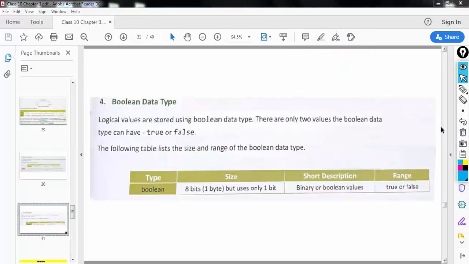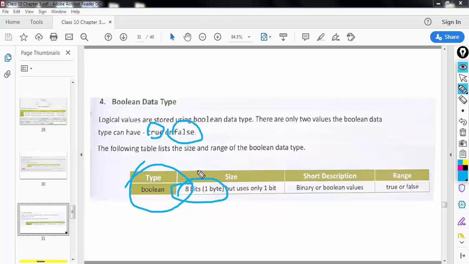Next, the Boolean data type. The Boolean data type allows you to store either true or false. It uses 8 bits. 8 bits are reserved in memory, but only 1 bit is used. So whenever you get a question as to how much memory Boolean occupies, you have to mention it occupies 1 byte, or 8 bits.